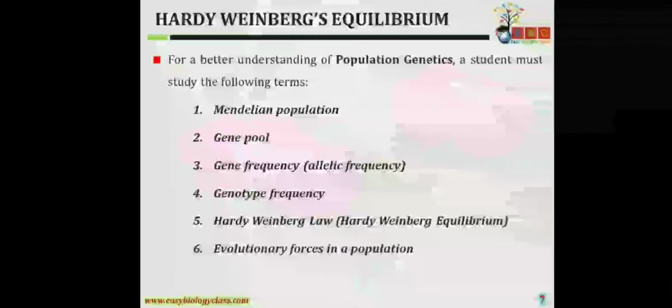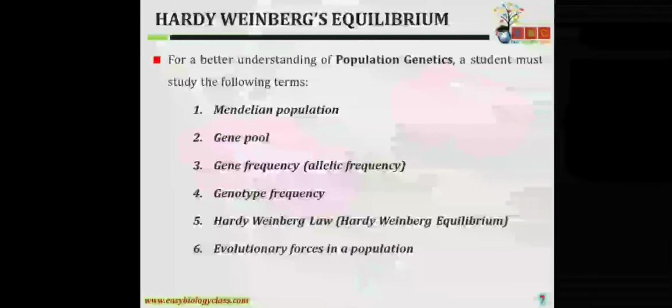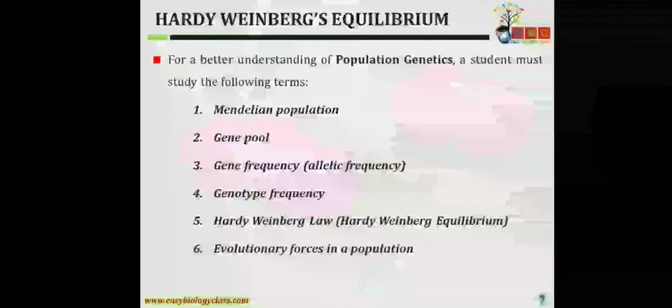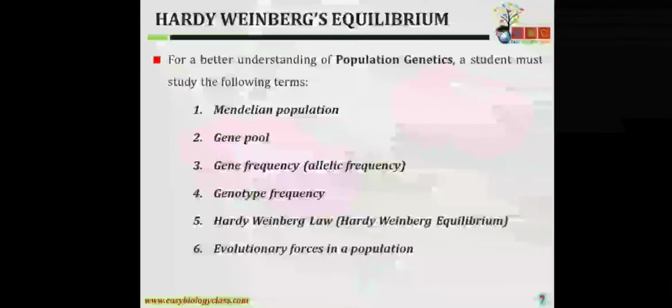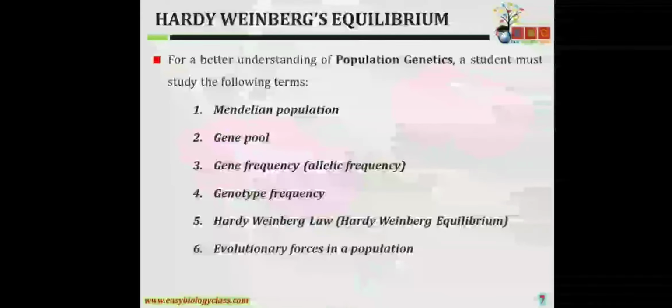Mutation can also occur due to transposable elements, which we learned about in our previous lectures. And the fourth was migration or gene flow.